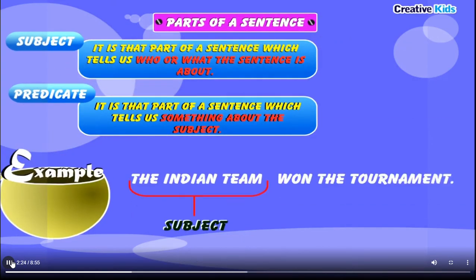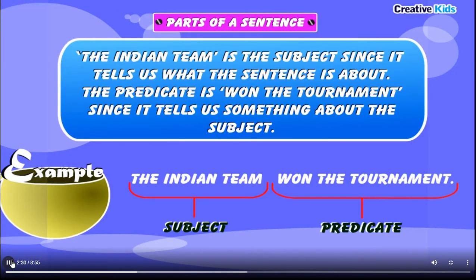Example: The Indian team (subject) won the tournament (predicate). The Indian team is the subject since it tells us what the sentence is about. The predicate is "won the tournament" since it tells us something about the subject.